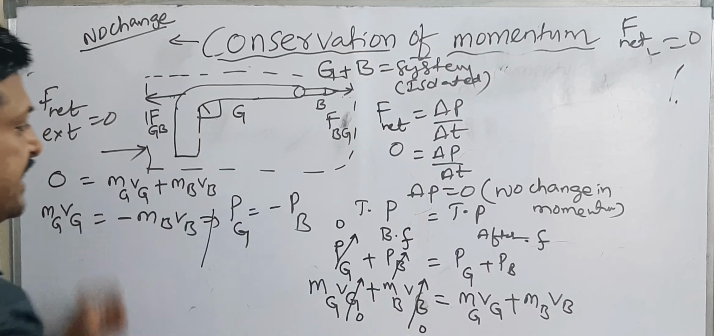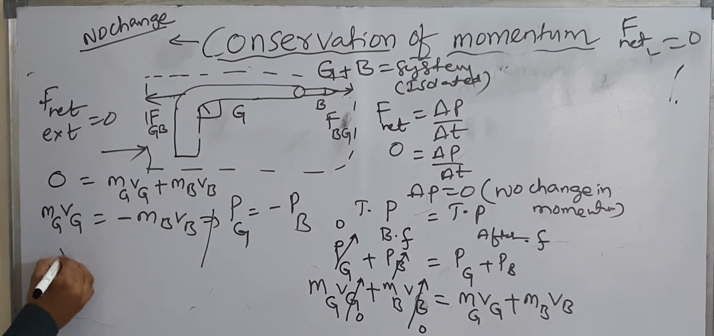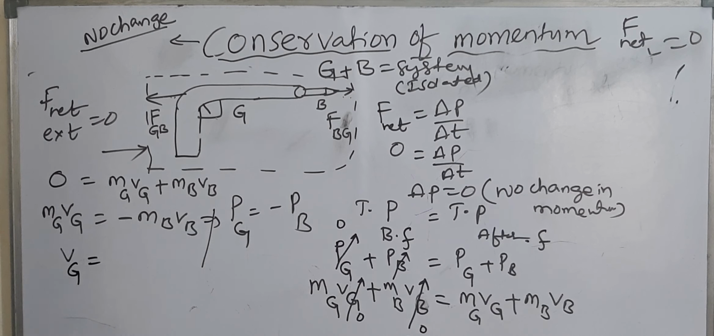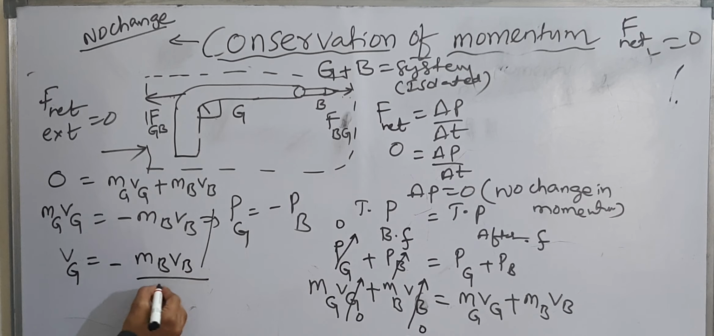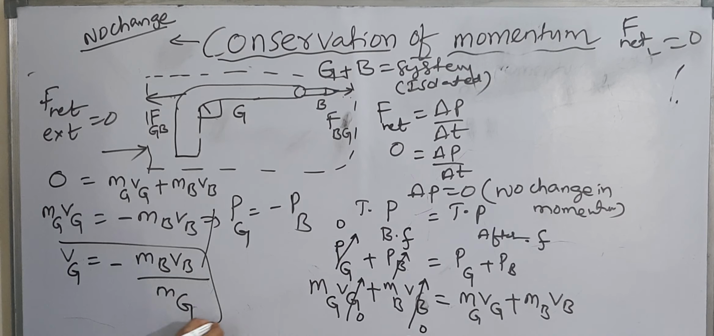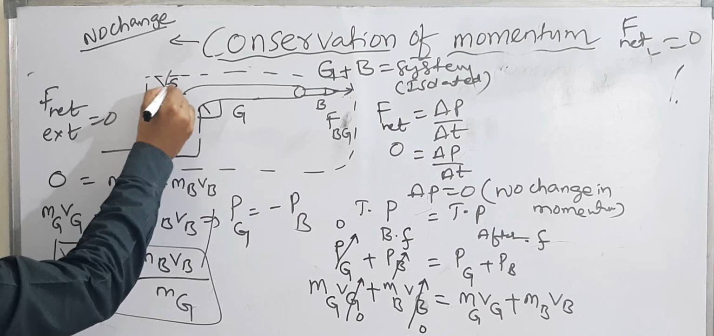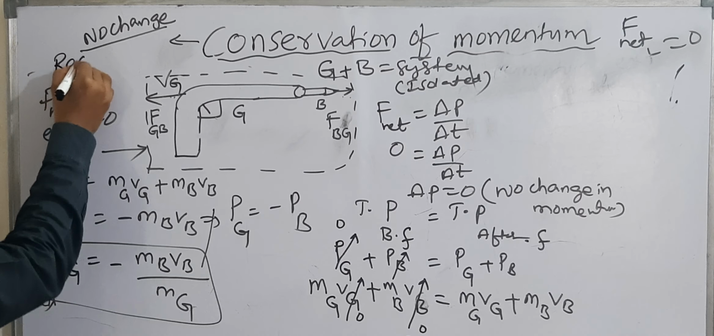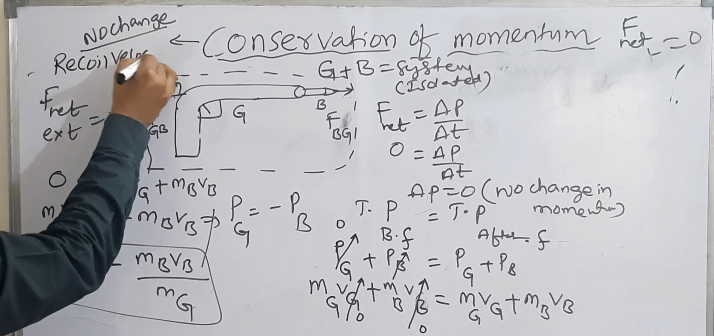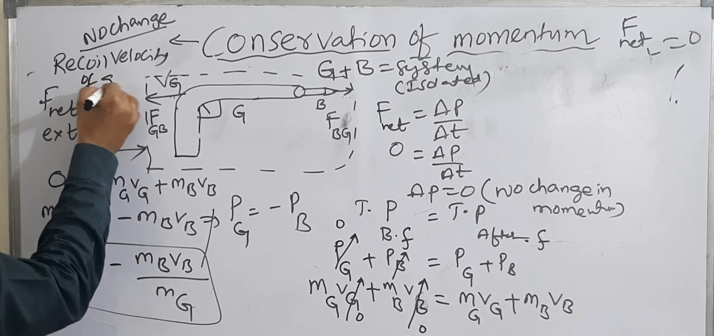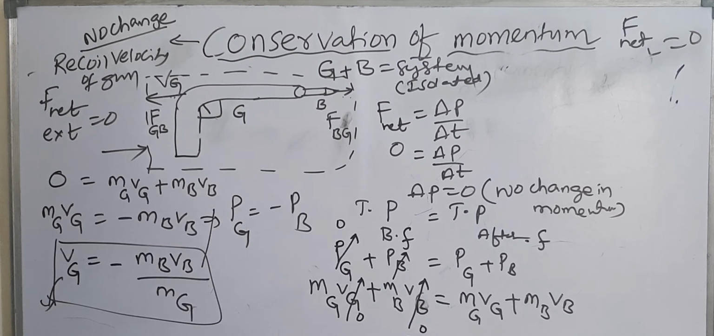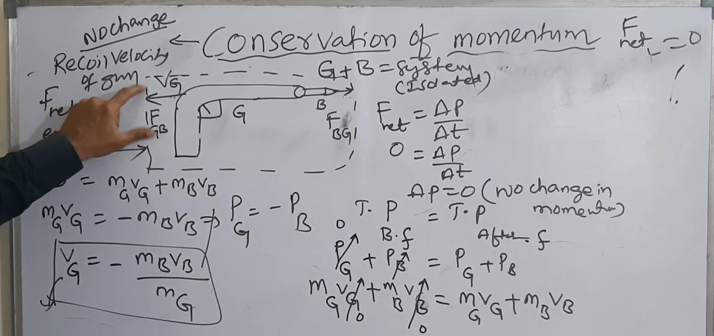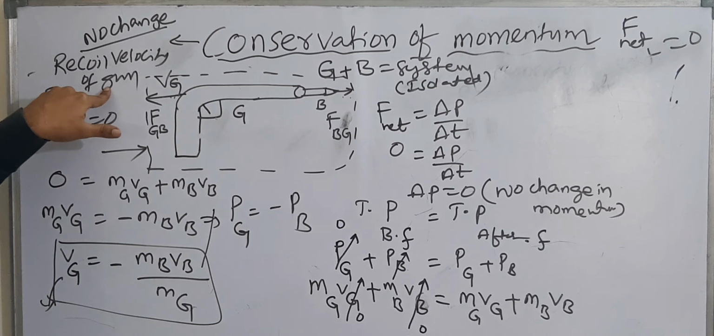opposite in direction. Then substituting, velocity of gun is equal to minus mass of bullet times velocity of bullet divided by mass of gun. So this is the formula, and this velocity we call the recoil velocity of gun. Recoil, because the gun is moving in the backward direction with some velocity. That velocity is called the recoil velocity of gun.